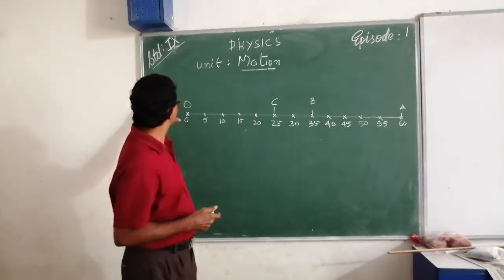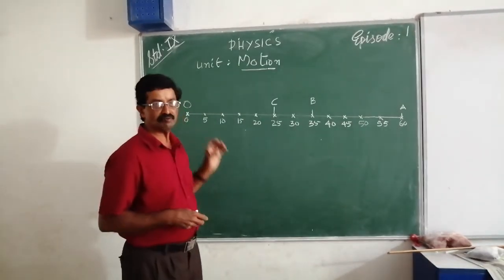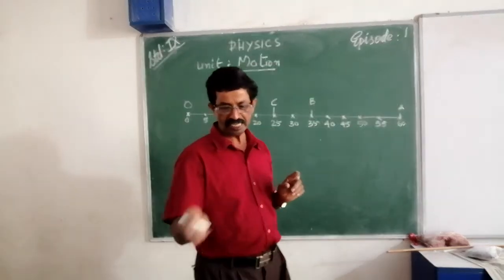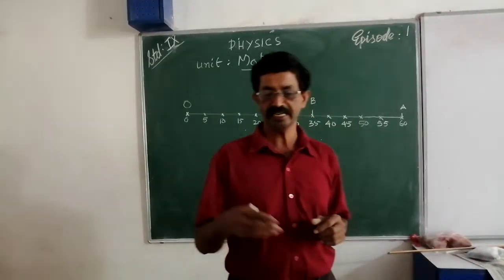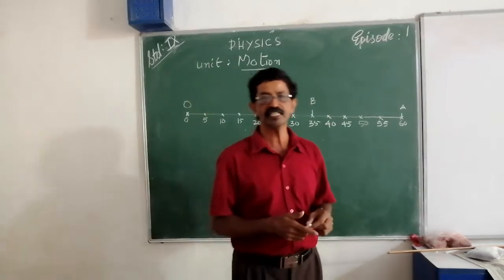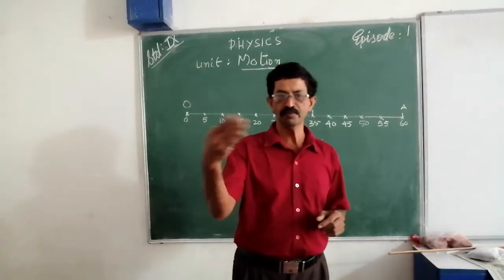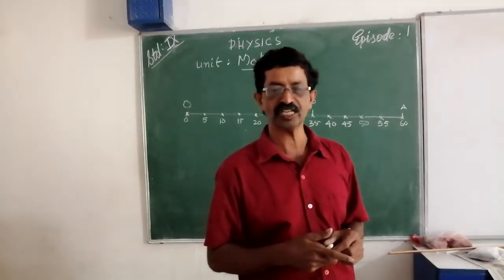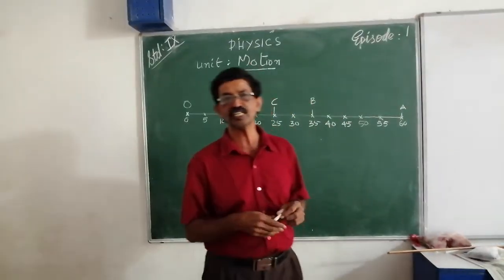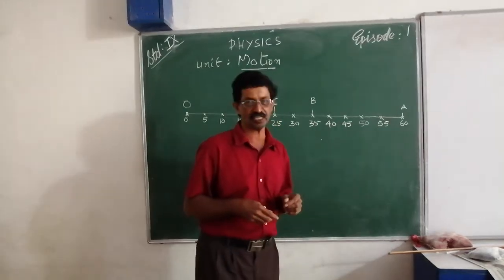To know more about reference points, an example is given in our text. A school is 2 km north from the railway station. Here, the railway station is the reference point.